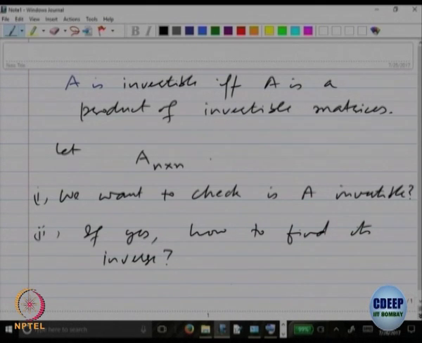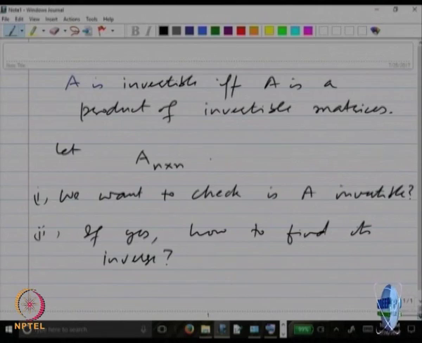So what should be the strategy? It says A is invertible if and only if it is a product of invertible matrices, and in that case its row echelon form, we saw, should be equal to identity. So the idea should be to take the matrix A and find its reduced row echelon form. If that is identity, it will be invertible, that is one. Now I also want to compute A inverse. So how will I compute A inverse?